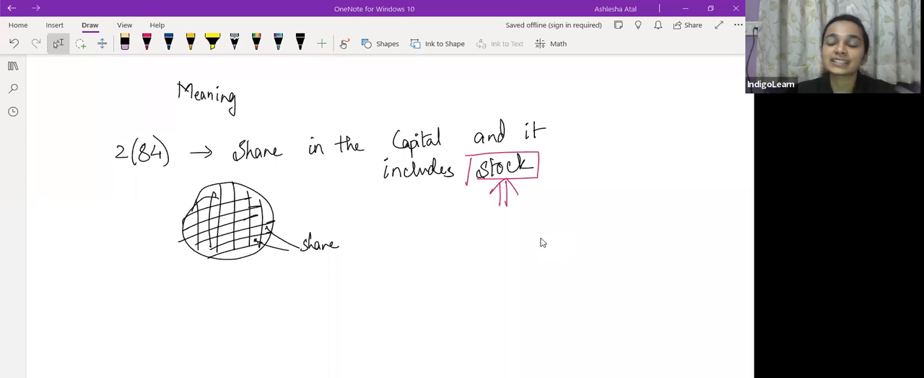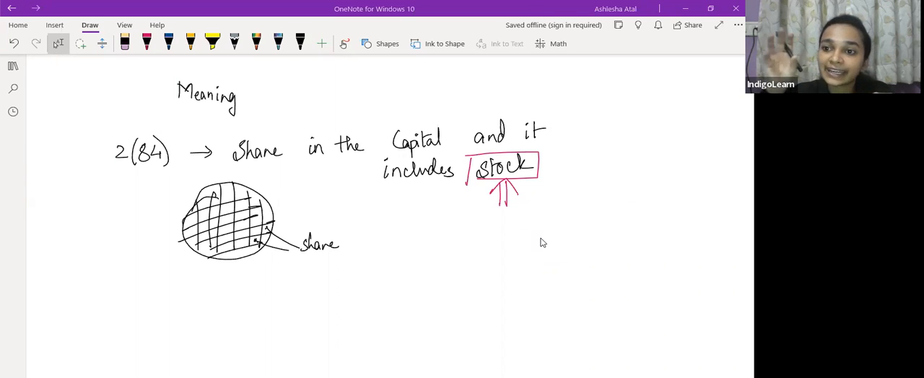So when we say that share includes stock, now in simple terms, as you all have clearly mentioned, stock is nothing but a bundle of shares, and it is a bundle of fully paid up shares. अभी bundle of shares का मतलब क्या होता है? Bundle basically means collection या फिर a group of shares. So a group of fully paid up shares is called as a stock.